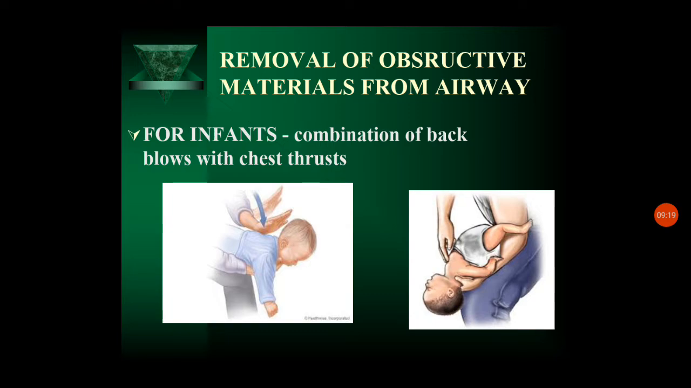What we have to do is, a child is kept on the nurse's arm. The head is supported by supporting the jaw, and resting the infant on the thigh. The nurse performs 4 forceful back blows between the shoulder blades with the heel of the hand.